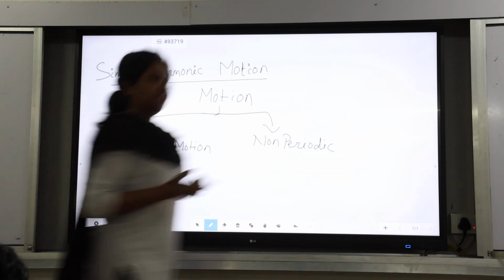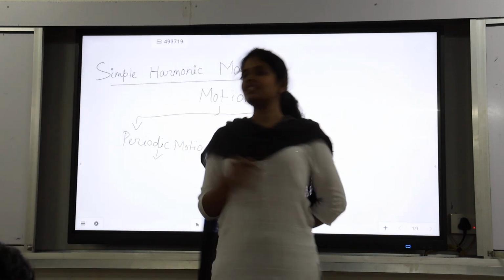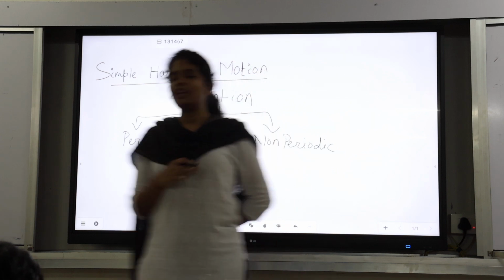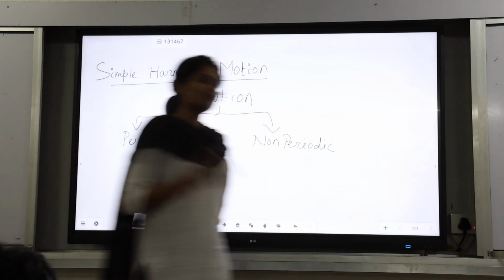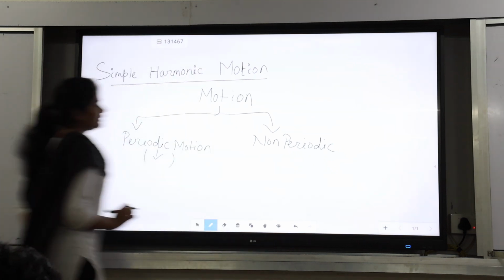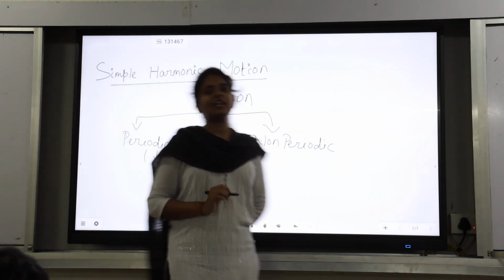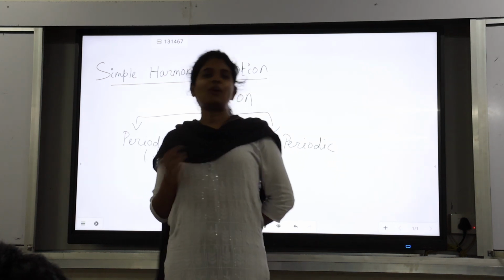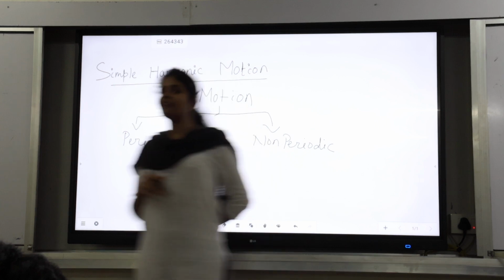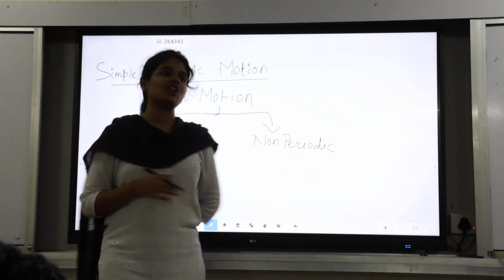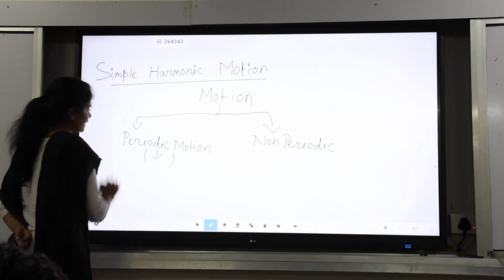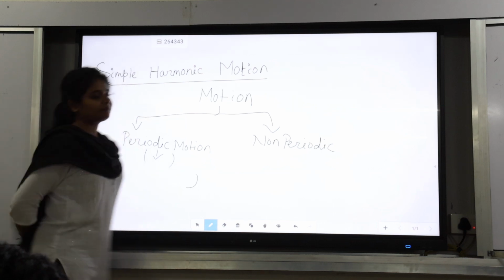When a body repeats its motion after a certain interval of time, that motion is called periodic motion. Then what is non-periodic motion? When the body does not repeat its motion after a certain interval of time, then that motion is called non-periodic motion.